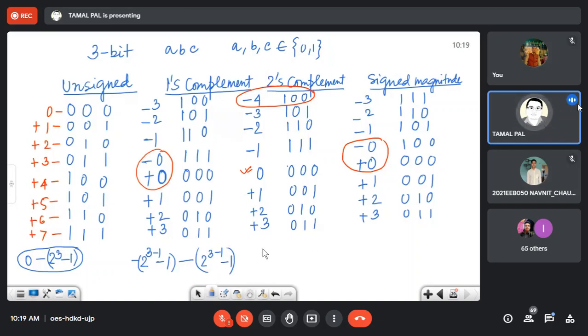And this is what happens in 2's complement. It is 2 to the power 3 minus 1, but this minus 1 will not be there because there is one extra number here, and on the positive side it is 2 to the power 3 minus 1 minus 1. Okay.